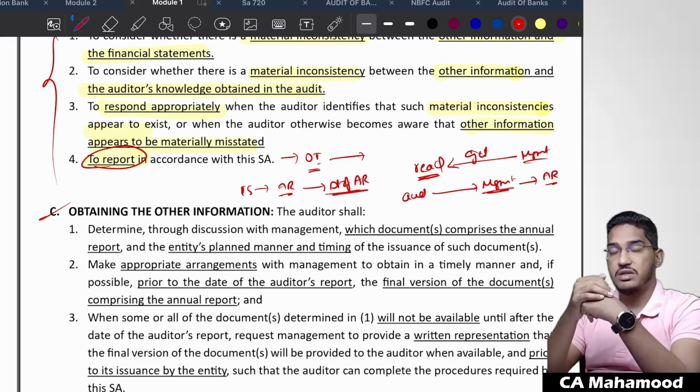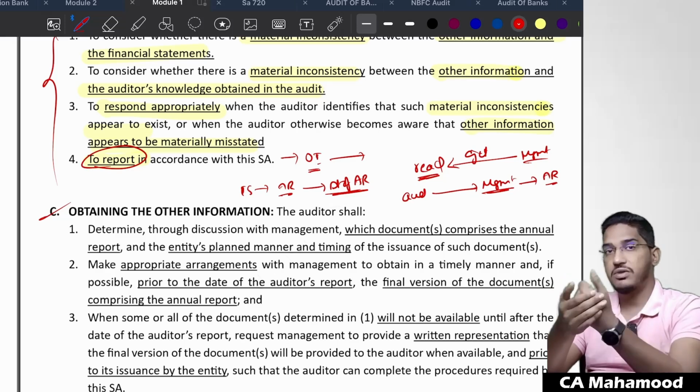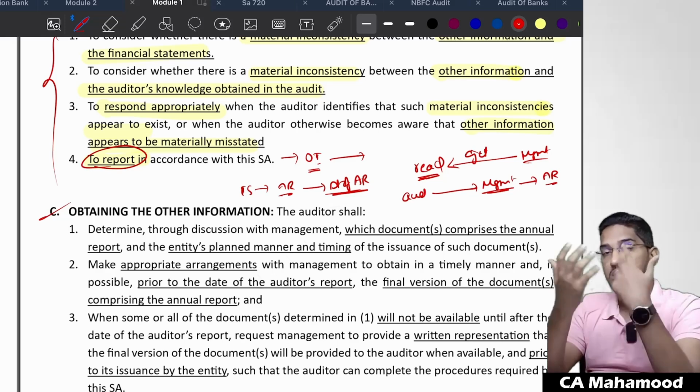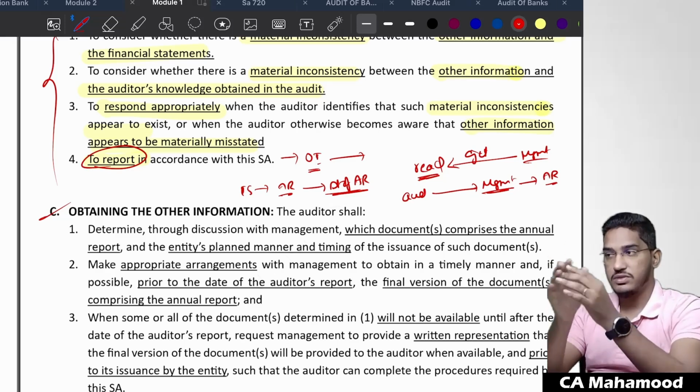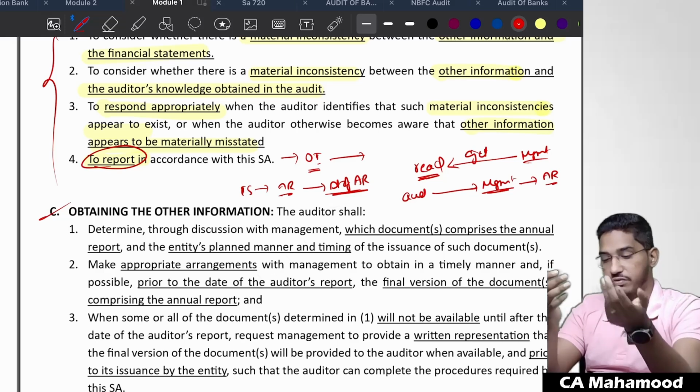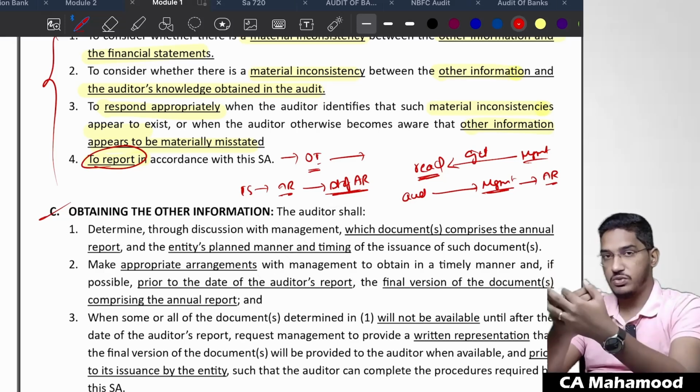But the standard is telling me I have to read the other information, I have to read the annual report. But you are telling me that before the date of the auditor's report, the annual report will not be available. Then what should I do, sir? See, you might already have been doing audits. If you are working in the big four entities, you will better know that. Generally after the closure of the year, in case of listed companies, within 10 days, 15 days, the audit will get closed. You will give the audit report.